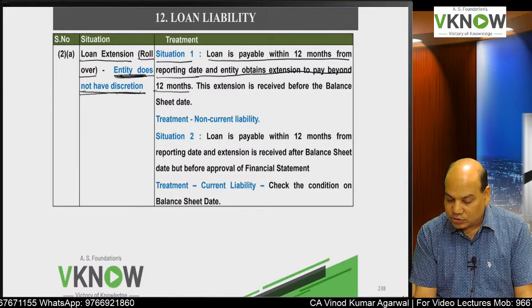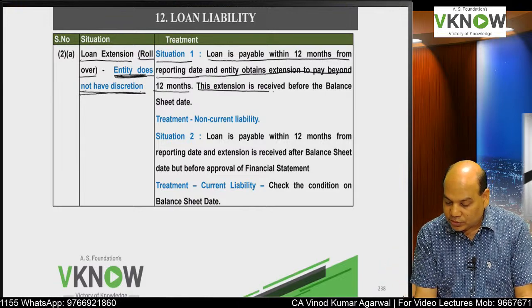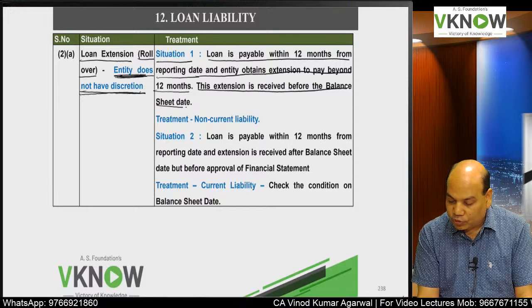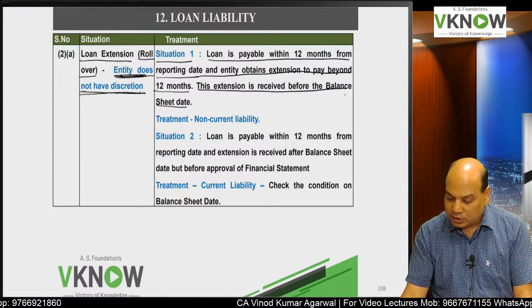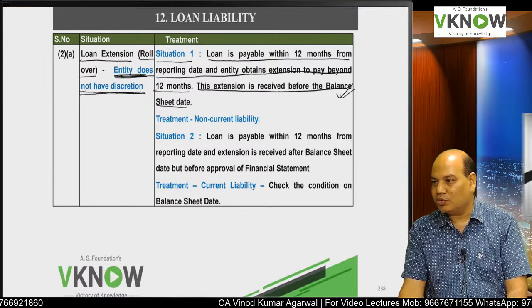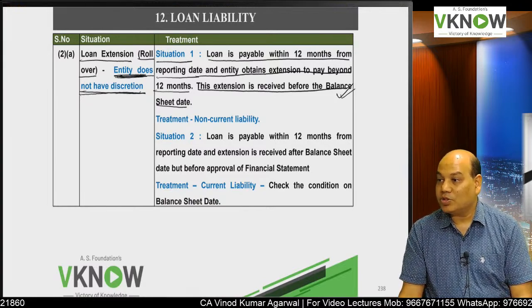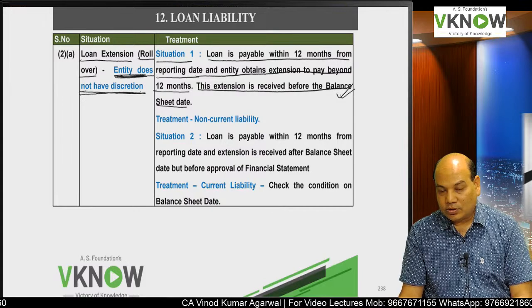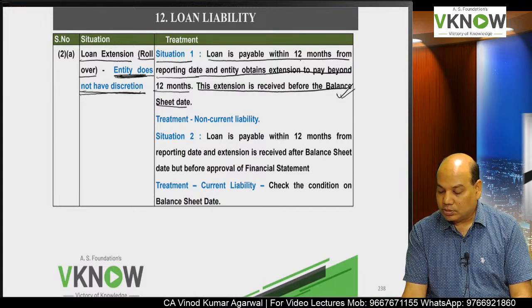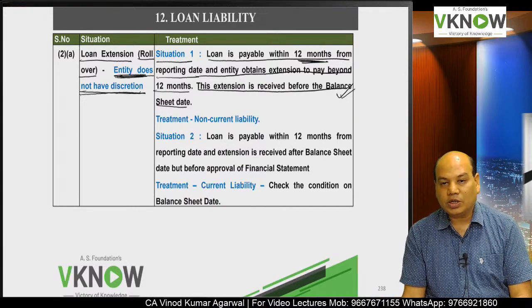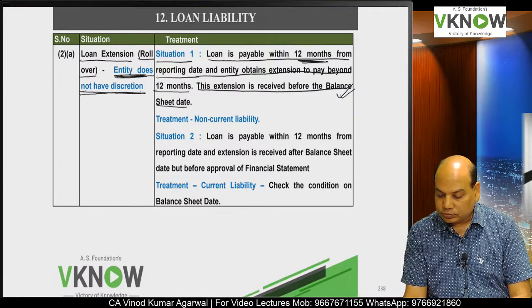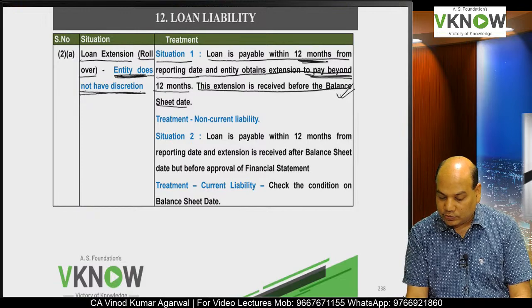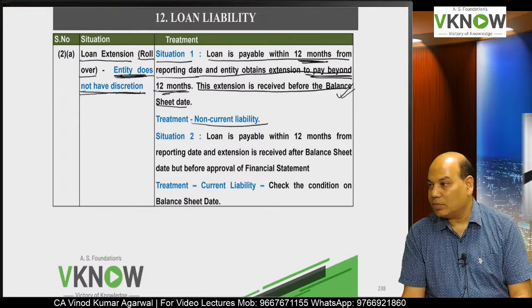But when was extension received? This extension is received before the balance sheet date. So once the extension is received before the balance sheet date, it means this becomes operative, this becomes effective, and check the number of months after which you are going to pay the loan after the extension. If it is beyond 12 months, then it is a non-current liability.